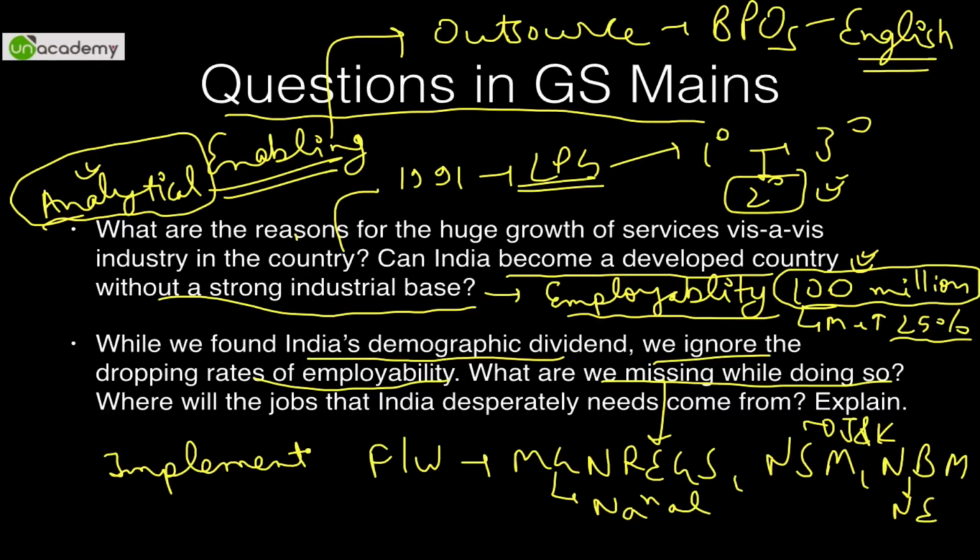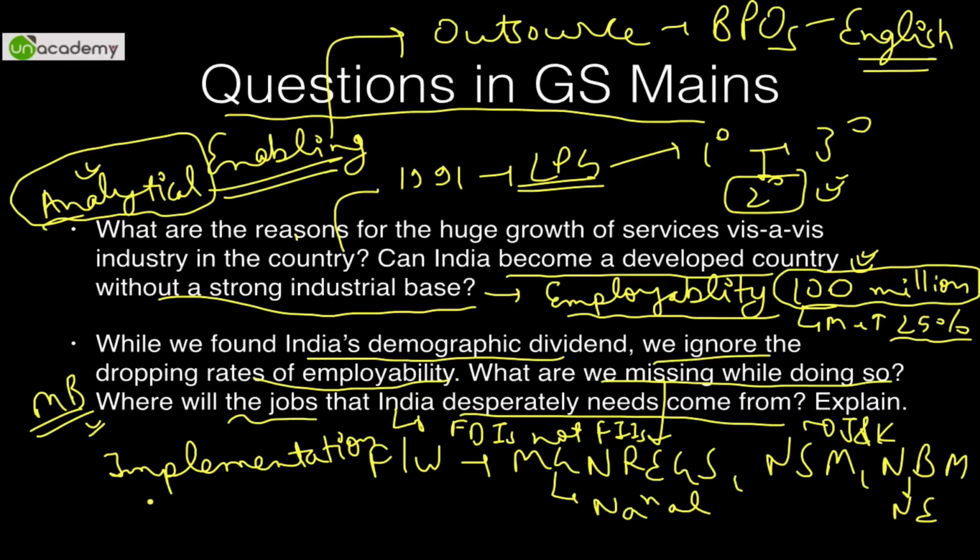So this should be your theme of writing the answer, that we do not need many new schemes but the better implementation of the existing schemes. And where will the jobs that India desperately needs come from? See, it will obviously have to be a multifactorial answer, but mostly it will come from the Make in India campaign, foreign investment in the form of FDIs and not FIIs. Then again, focus on local knowledge, development of local jobs, local employment, and development of the manufacturing base. So you can touch upon lots of such aspects.